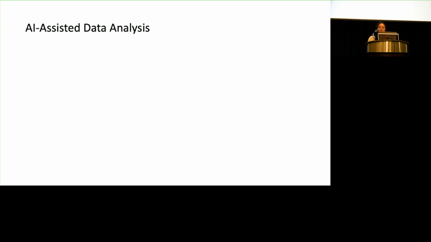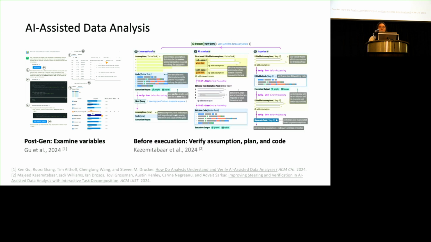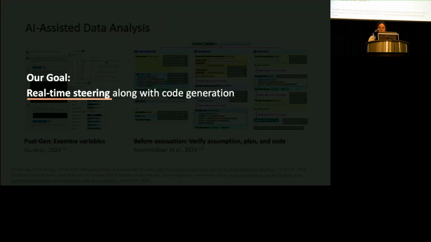So let's look at previous work. Recent works have looked into enhancing user steering in LLM-powered data analysis, of course. The left one surfaces the runtime output with rich information layers for post-generation verification. And the right one, presented by Maji yesterday, introduces breakpoints to steer the assumptions, plans, and code before executing the code. Different from their target stages, we try to support real-time steering along with the code generation process instead of the post one or the before one.